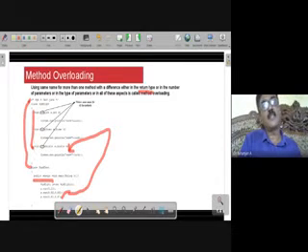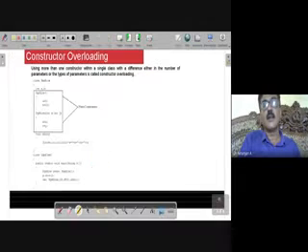So what is method overloading? Using the same name, sum, for more than one method, with a difference either in the number of parameters, or in the types of parameters, or in the return types. If there is a difference in any of these three places, then it's called method overloading. I hope you have now understood what is method overloading.